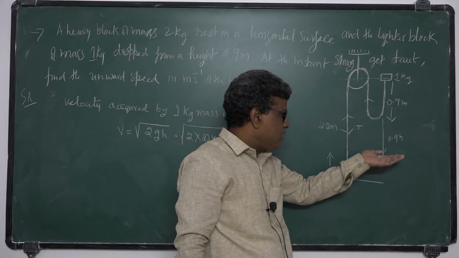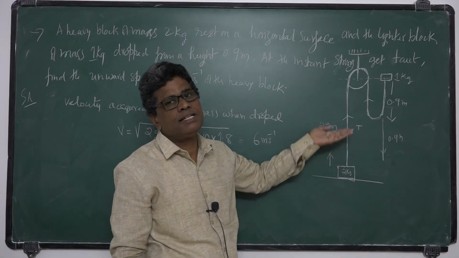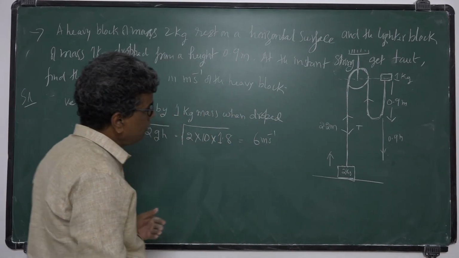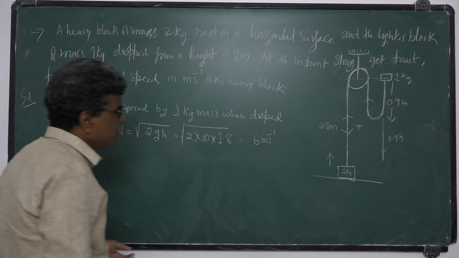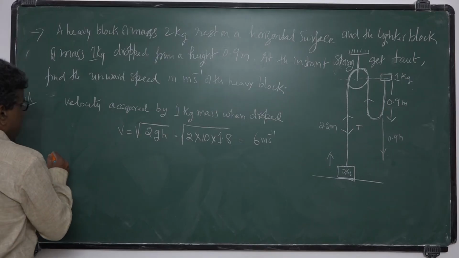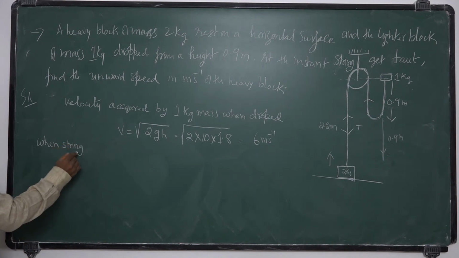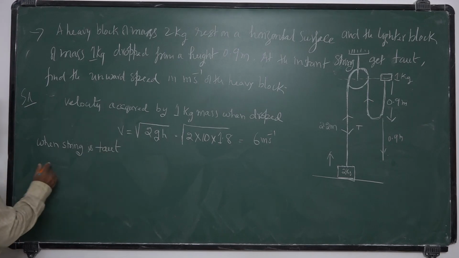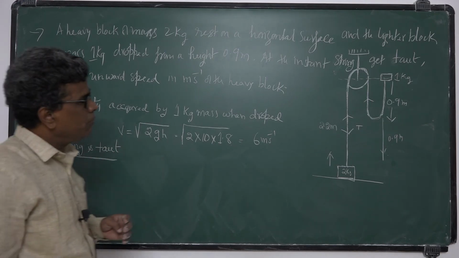When the string is tight, this 1 kg mass moves down and the 2 kg mass rises up. So when the string is taut, you apply the momentum principle.